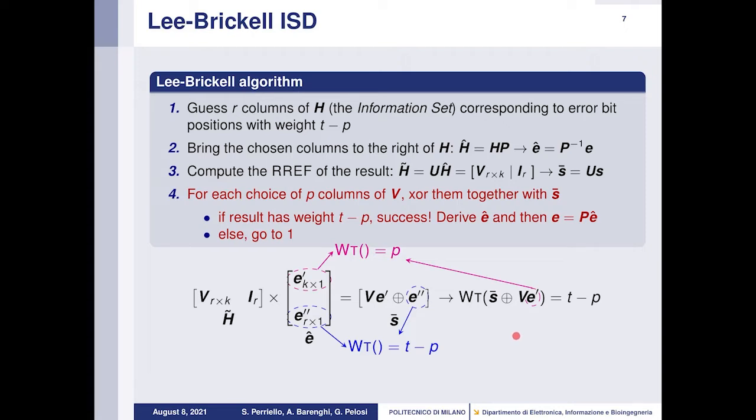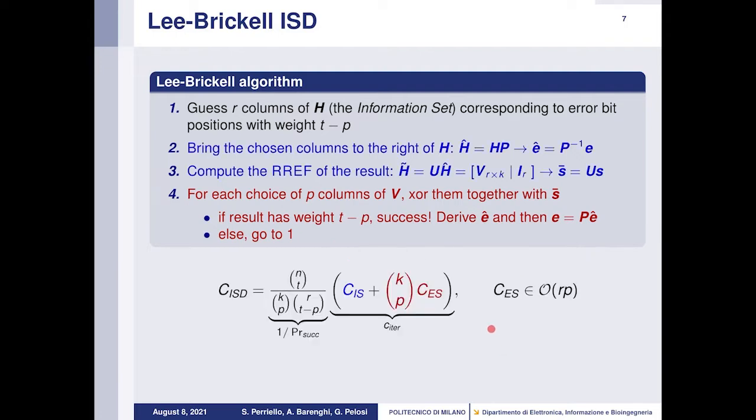So what about the computational cost of this algorithm? It can be determined by observing that it is a randomized algorithm that always yields a correct output, that is either the value of E or it informs about a failure, in an expected finite runtime. The runtime of the algorithm is obtained from the probability that a run of the algorithm itself succeeds, which we denote by P_R succ, multiplying its inverse by the cost of a single iteration, which we denote by C iter.